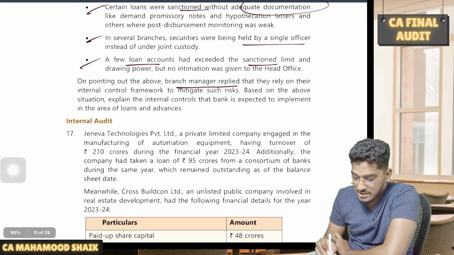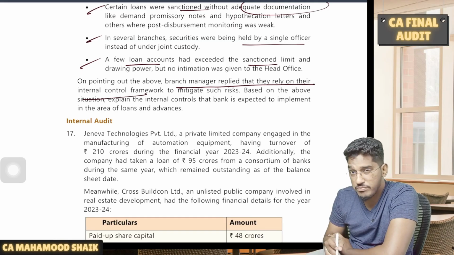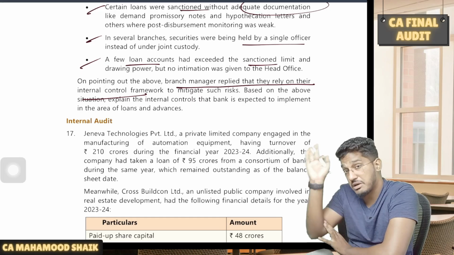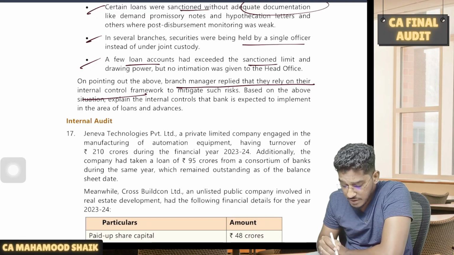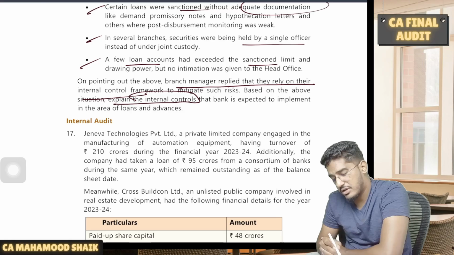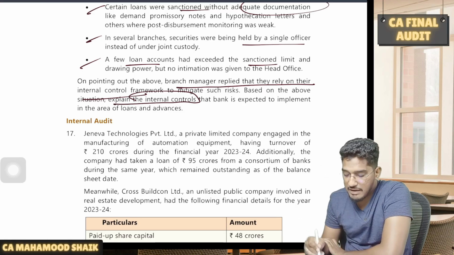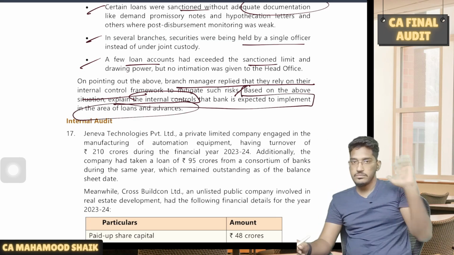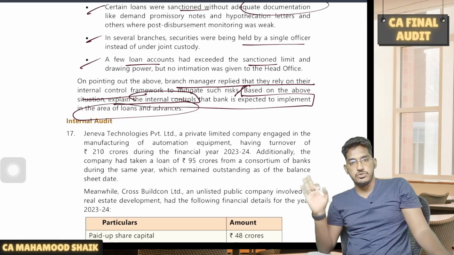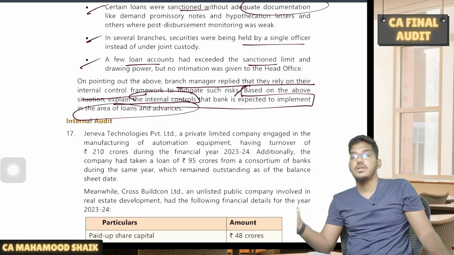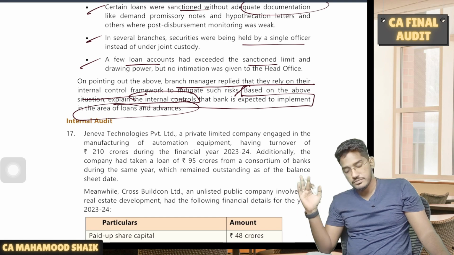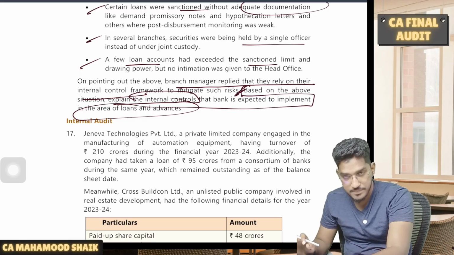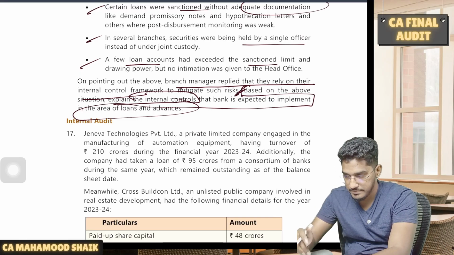On pointing out the above, the branch manager replied that they rely on their internal control framework. When these internal controls are this poor, still the branch manager is saying we rely on our internal controls. Based on the above situation, explain the internal controls. They have given so much information. I will say even if you ignore all the facts and read the last line also, you'll be able to write the direct answer. Simply they are asking you what kind of internal controls should be there in the area of loans and advances by the bank. Straightforward question. If you ignore all this content also, still you will be able to write the correct answer. Understood everyone? Right.